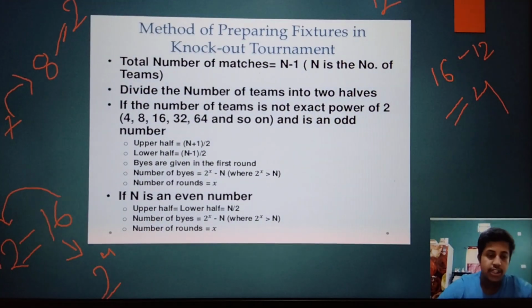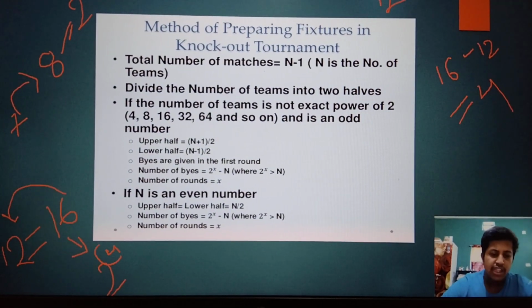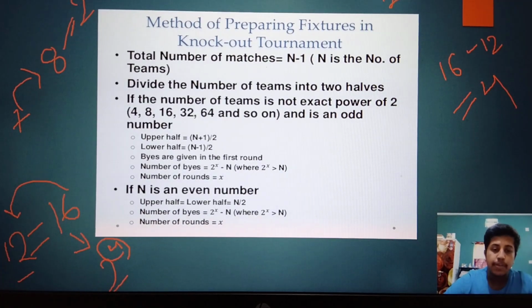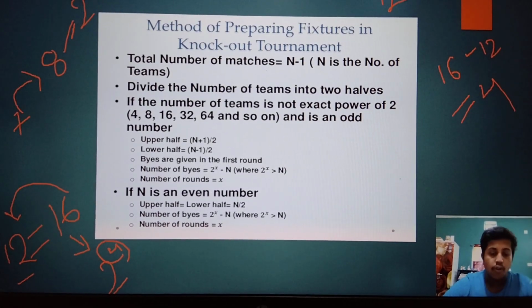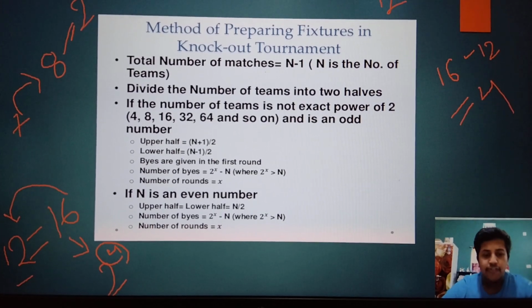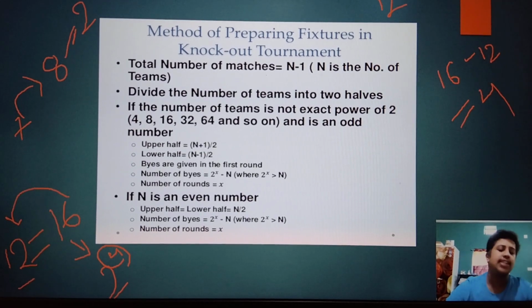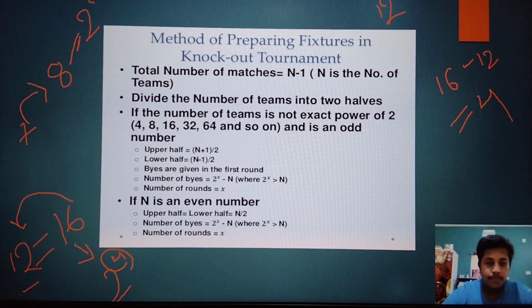And the number of rounds here is 4. If there are 12 teams, the next highest power of 2 is 16, so what will be the power? It will be 4, meaning 2 to the power 4. Similarly 2 to the power 5. So 4 or 5 will be the number of rounds. You can easily calculate it further.